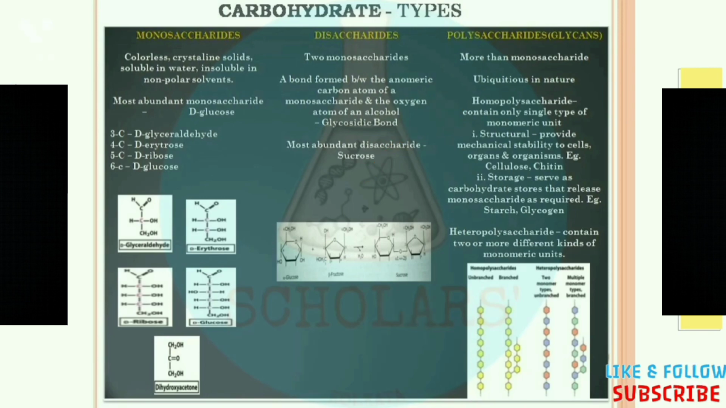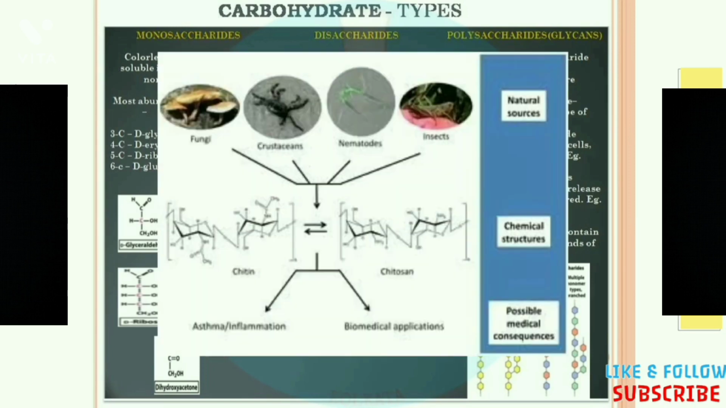Now, the homopolysaccharide is divided into two types based on their working principle. One is the structural homopolysaccharide and another one is the storage homopolysaccharide. Now, the structural homopolysaccharide provides mechanical stability to cells and organs of different types of organisms. As for example, we can take chitin. Chitin helps to produce the hair and the nails in the human, and also generates the hard outer shell, or we can say the armor, in various organisms for their protection.